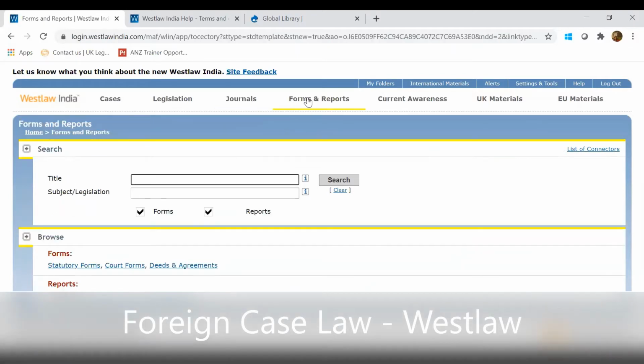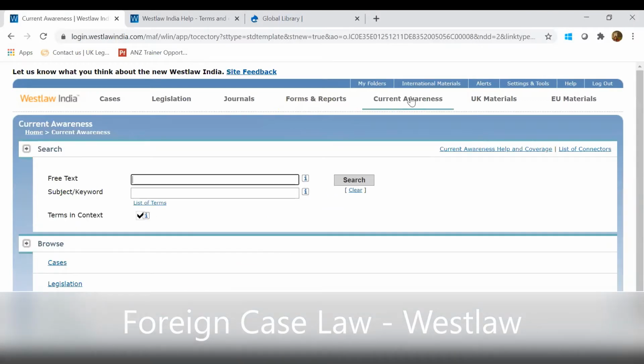Forms and reports, that's a newly introduced section here, and you'll get access to a couple of statutory forms, deeds and agreements, law commission reports which are available here. And then current awareness, that's in India what has been uploaded in the past few days. You can find that out in the current awareness section.